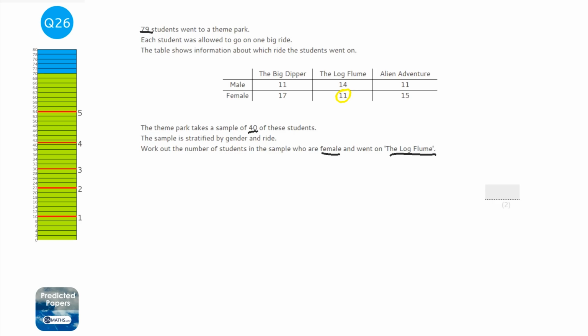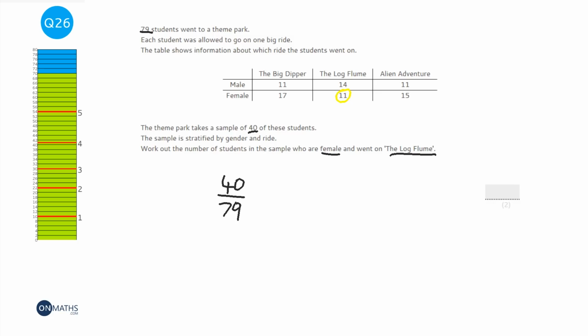Now it's 11 people out of the 79, but we want a sample of 40. We're not looking to ask all 79, so we're not looking to ask all 11 of those people. So our sample as a fraction of the whole is 40 over 79.